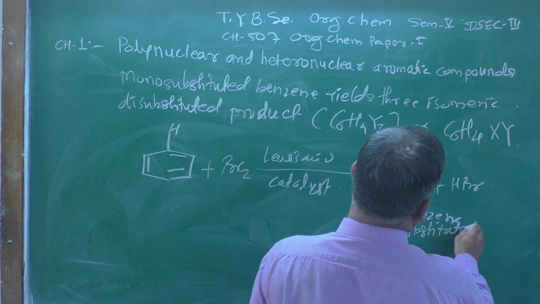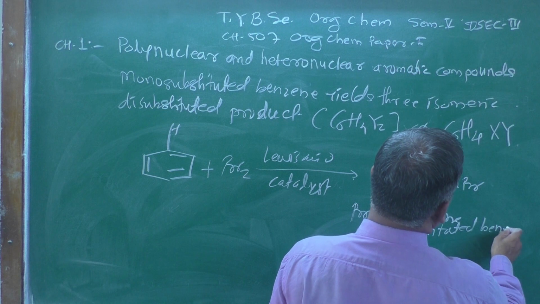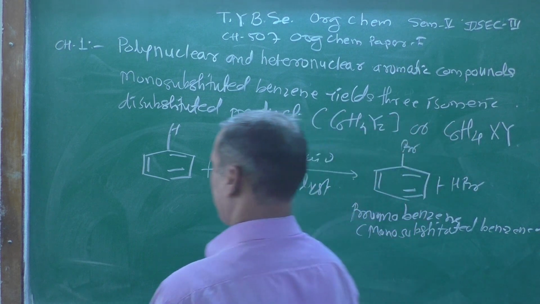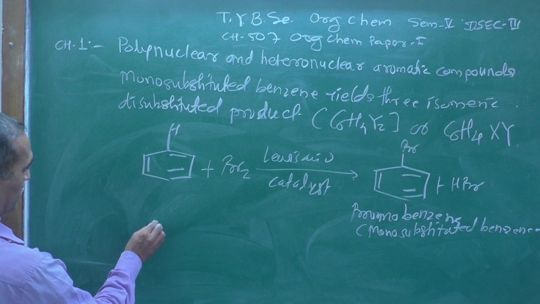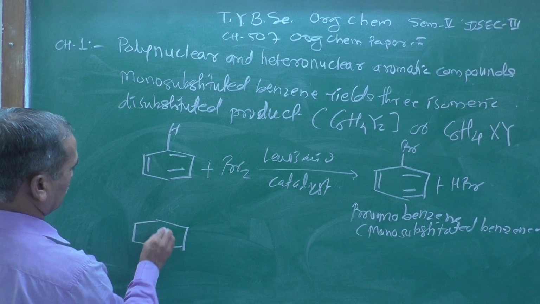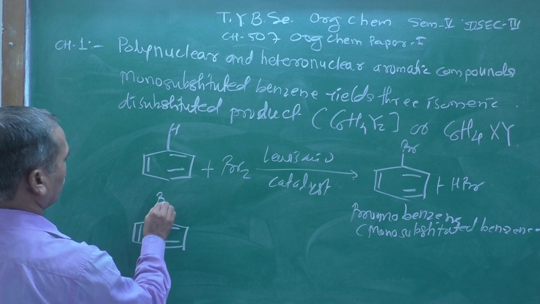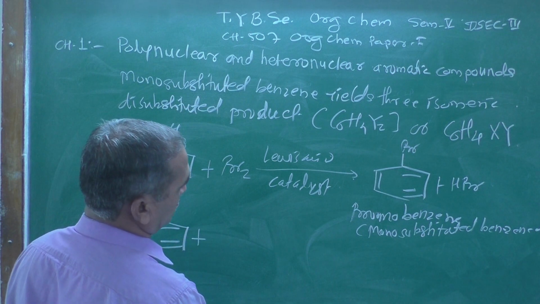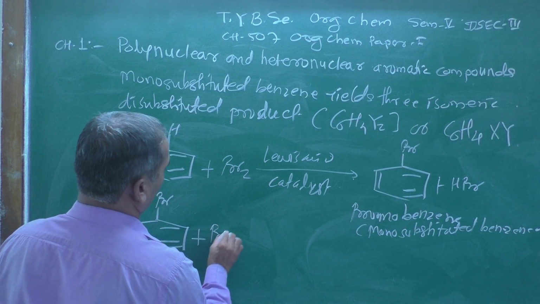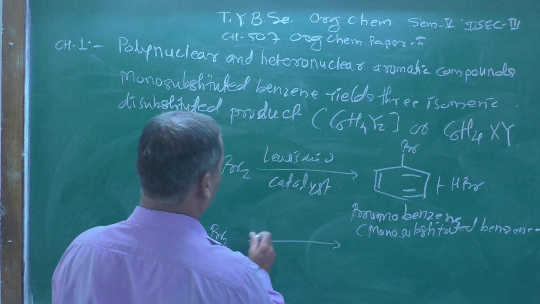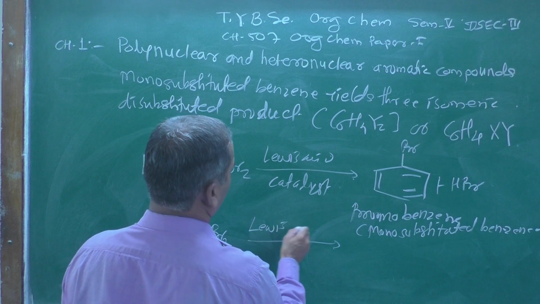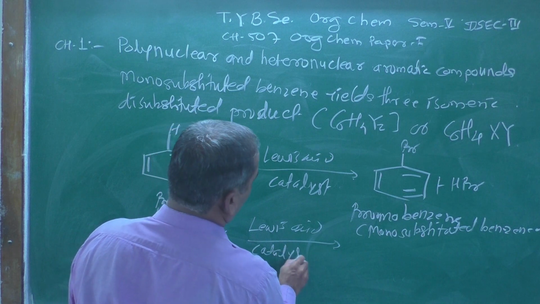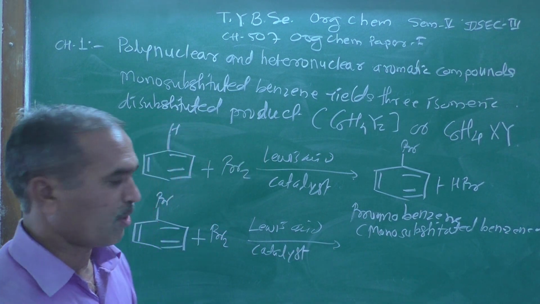This bromobenzene is a monosubstituted benzene derivative. And now let us take that derivative, and it is further treated with Br2 in presence of Lewis acid catalyst. It gives rise to three products.